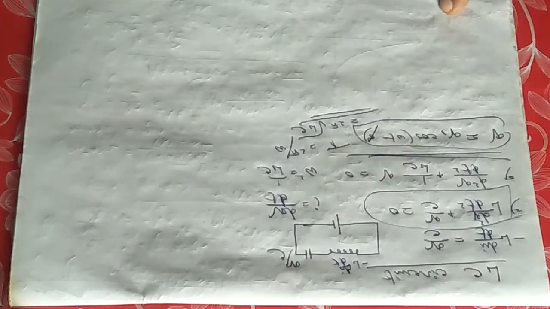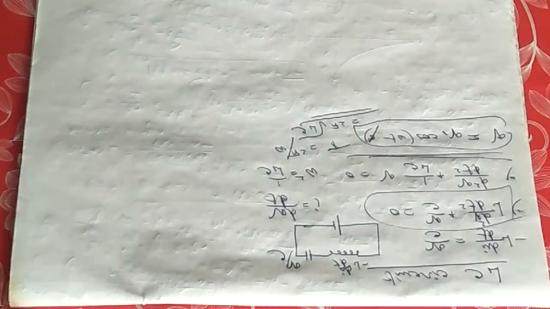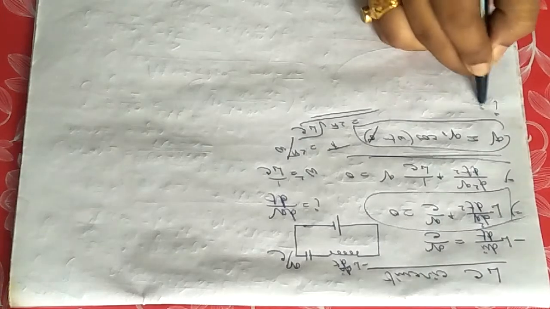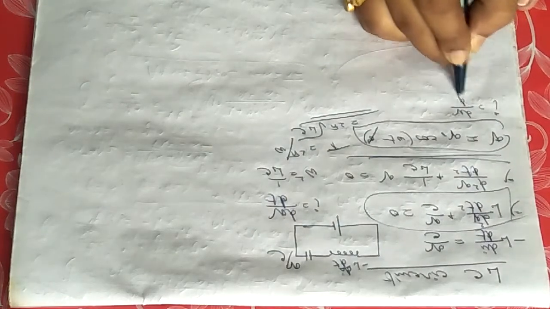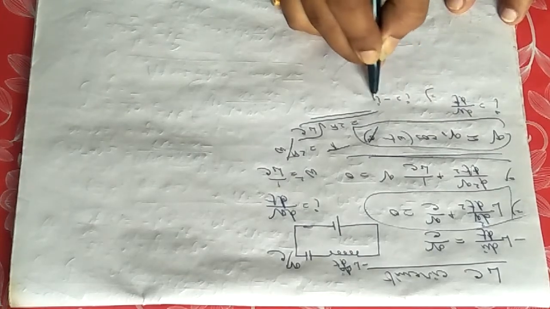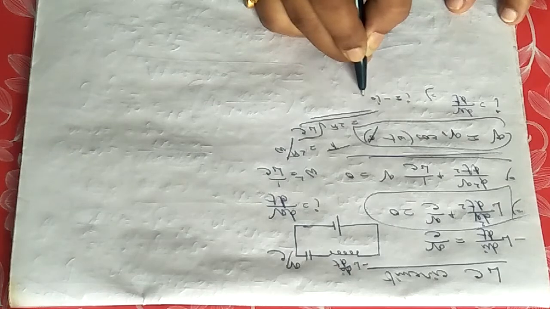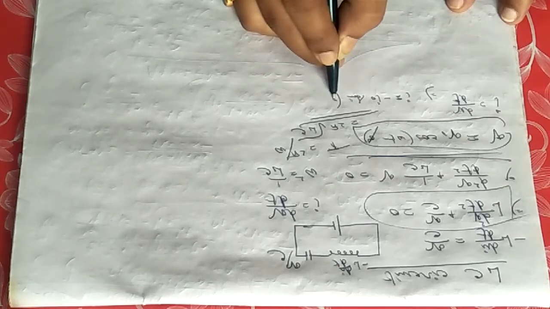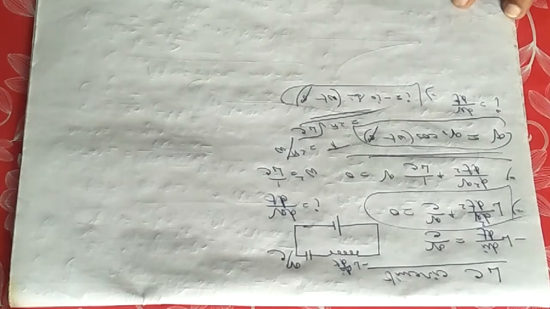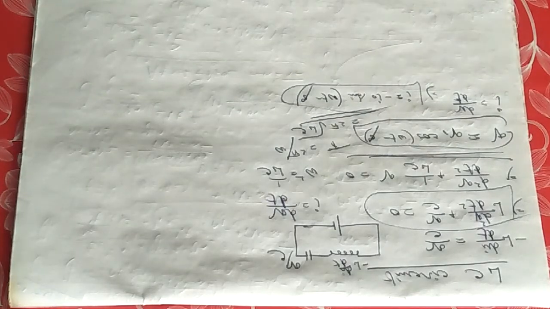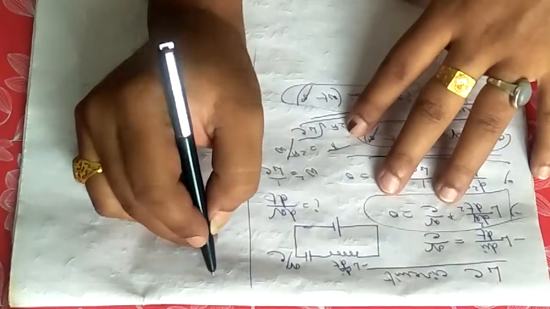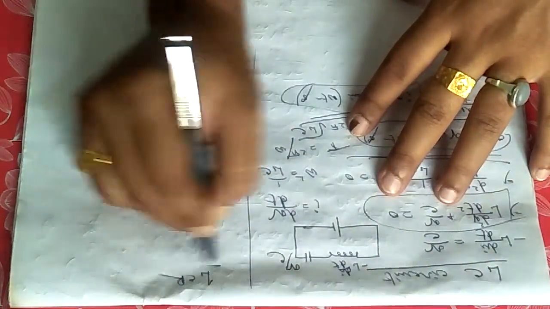So this LC circuit is nothing but an example of simple harmonic oscillation, and from that you will find I as dq dt, and the current equation will be I equals minus I0 sine of omega t minus phi. You can write it like that. But now instead of this LC circuit, if you consider an LCR circuit,